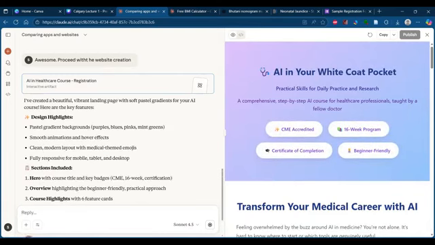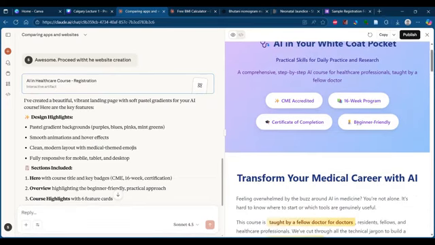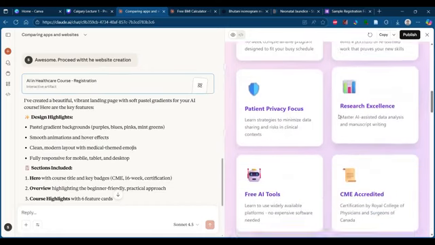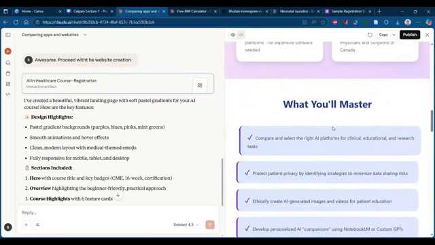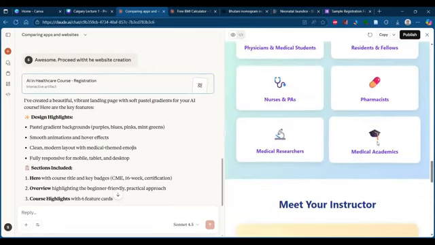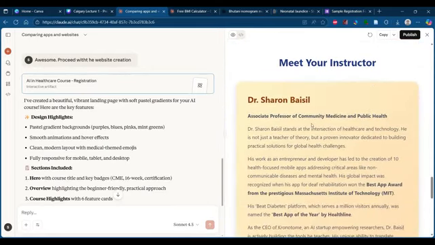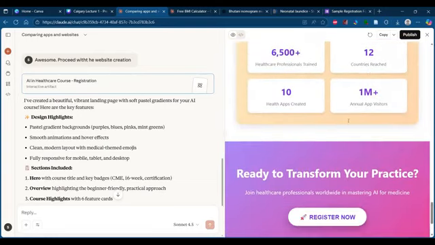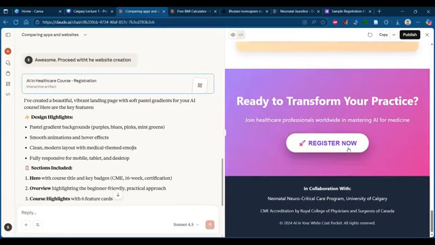Oh, great. So it created the overall website. There is a title followed by the tagline, then the key highlights of the session. Okay, it has even highlighted some of the main USPs of the session. Then some course highlights, free AI tools, CMA accredited, what you will master. Okay, so that's also giving so much importance. Who should enroll? Oh, I'm liking this. Okay, so details of the facilitator and other details, and ready to transform, and there is a register now button, right? So I think this is fine.